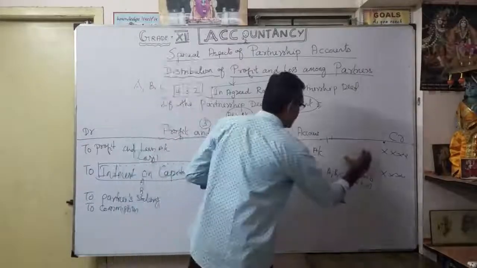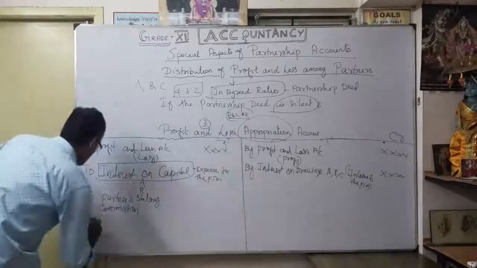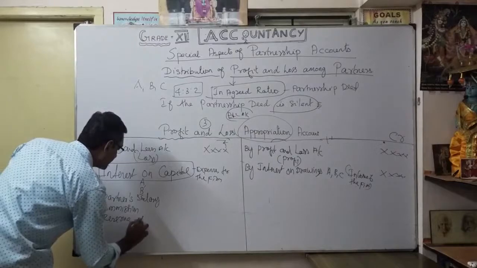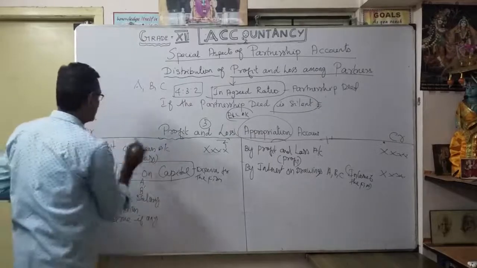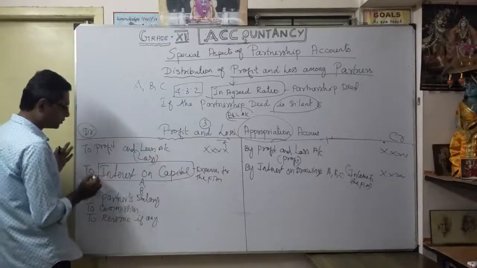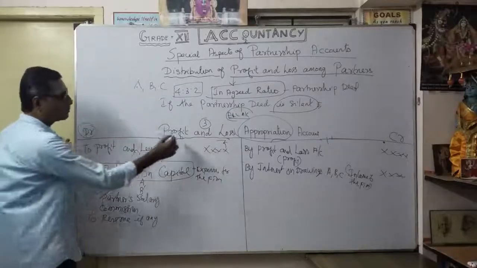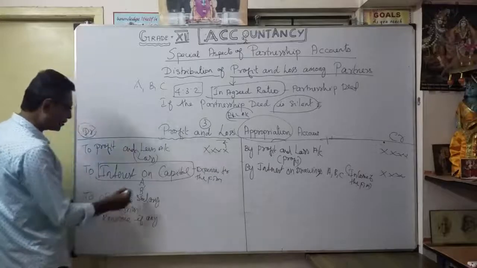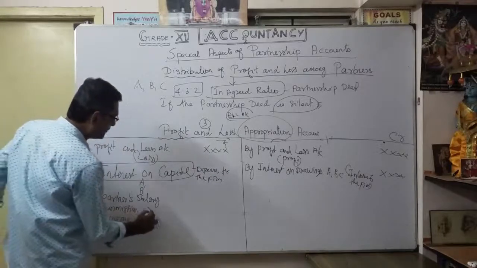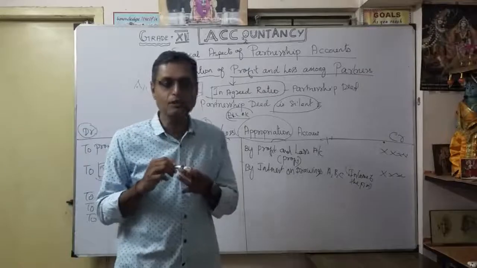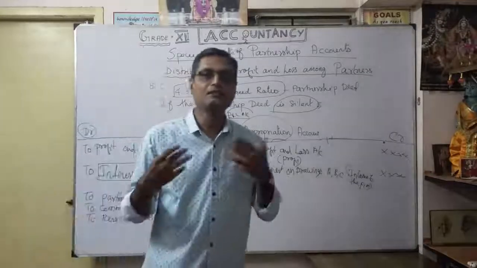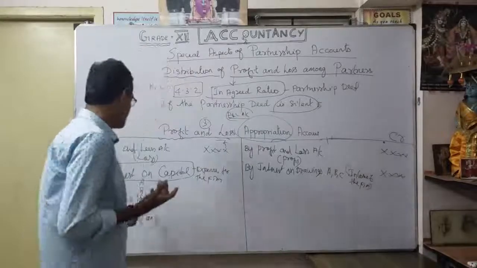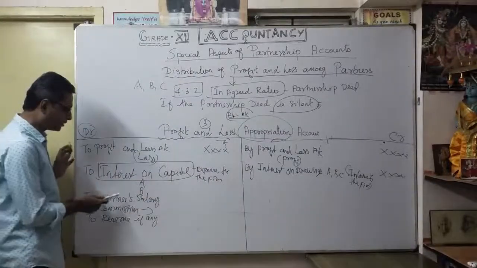If profit is available, that also we want to show. Suppose any reserve we want to show, reserve if any. That's on your debit side, everything on the debit side: to interest on capital account, to profit and loss appropriation account, to partner's salary. Then any commission, or any incentives given to the partner for his extra care or more sales. That is what the firm has to pay, maybe commission. Some partner will get commission, some partner will get salary.